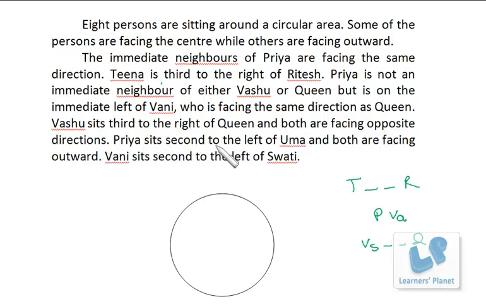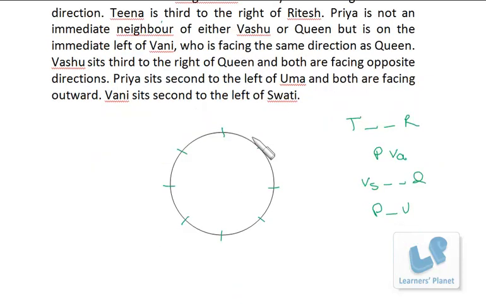Okay, Priya sits second to the left of Uma. So between Priya and Uma there is 1 person, and both are facing outward. Now this is the clue. First of all, I mark the positions 1, 2, 3, 4, 5, 6, 7, 8. Priya sits second to the left of Uma, and Priya is outward.